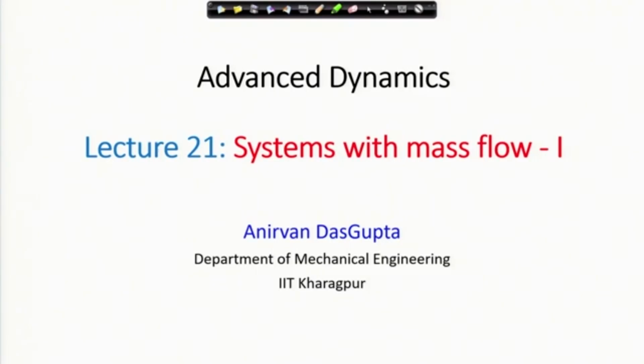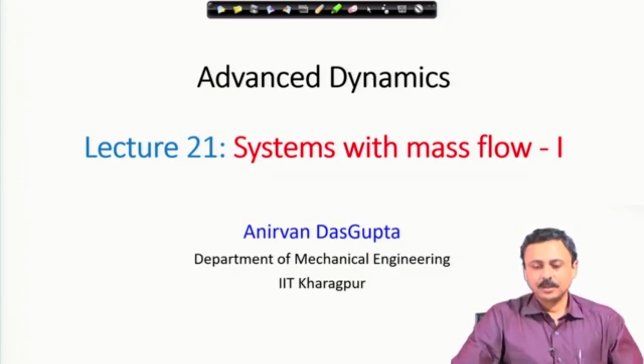Hello, in this lecture I am going to discuss systems with mass flow. Till now what we were discussing was Newton's second law for particles with fixed, constant mass. Here we are going to look at systems where the mass might be changing or there is mass flow through the system, and how the equations of motion are changed because of this mass flow, or how new terms arise in the equation of motion when you have either change in mass or mass flow.